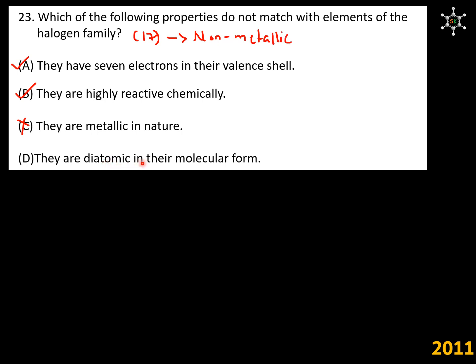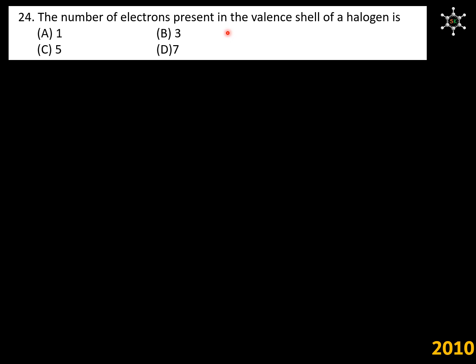They are diatomic in their molecular form. This is also a fact. Since we are supposed to find out what does not match with the group 17 elements, answer is C. The number of electrons present in the valence shell of a halogen is. Halogen belongs to group 17 and it has 7 valence electrons in it. So, answer is option D.